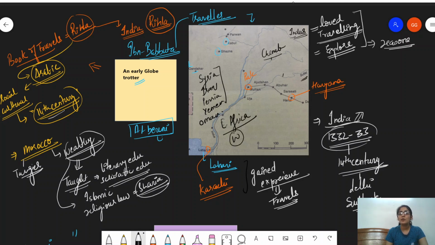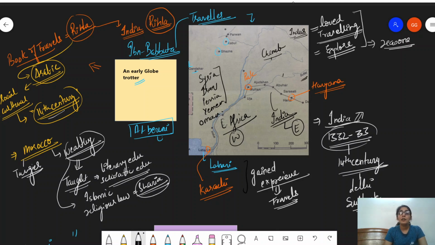In the West, he traveled to all these places, and you will see in the lecture itself that he visited India and he also moved what? East. So we'll be discussing how he moved to China and all the other places as well, also Maldives. So these are the important places that you need to remember about his extensive travel.